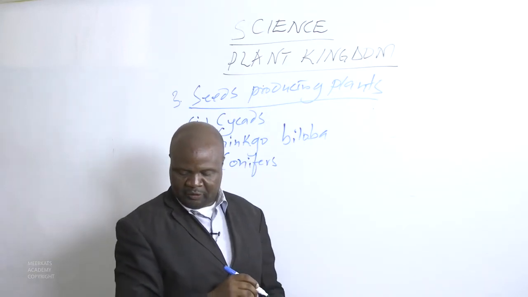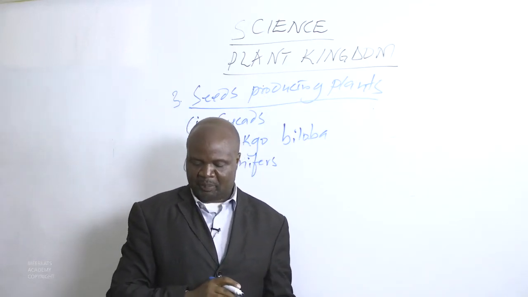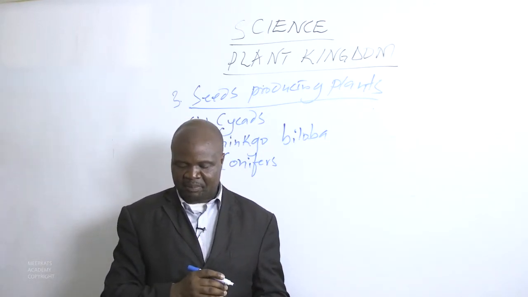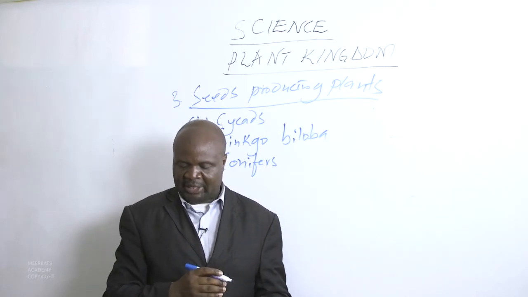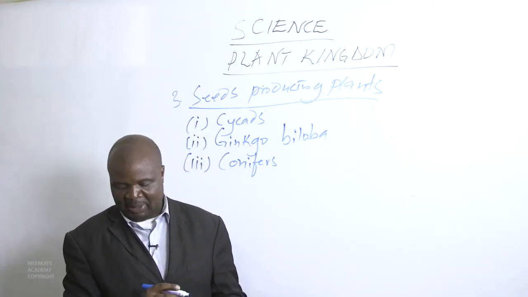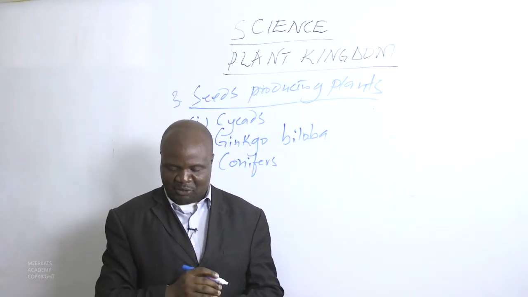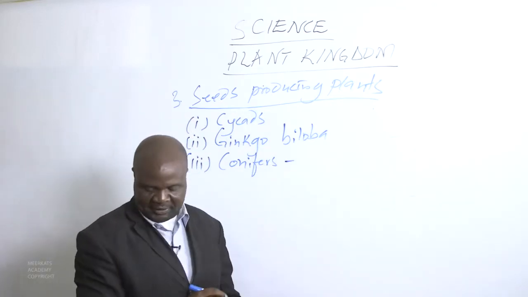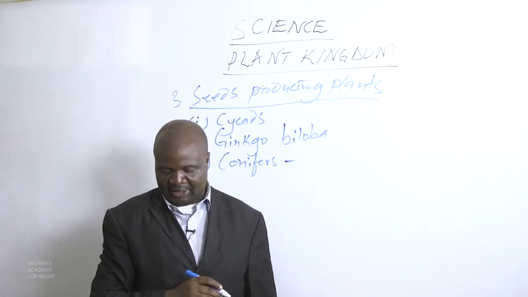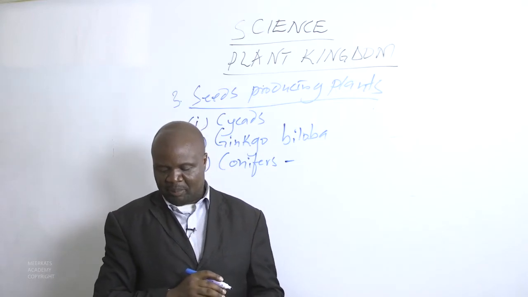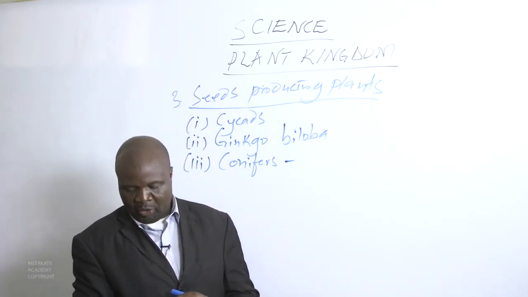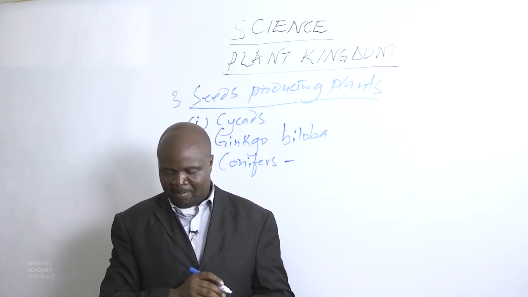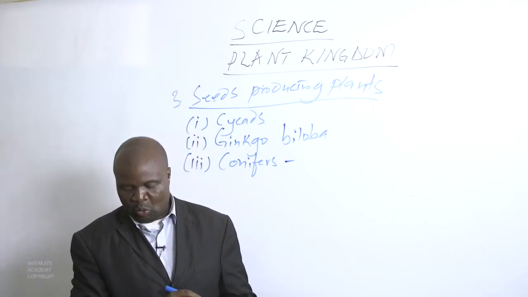Under the conifers, we are told the male produces the pollen, the pollen bearing, and the female has the seed bearing cones, in the same tree. Examples of this type of conifers include the cypress, which falls under this group. The pine belongs to this group also. We also have the Australian conifers. They include the hoop pine, and we also have the Wollemi pine.